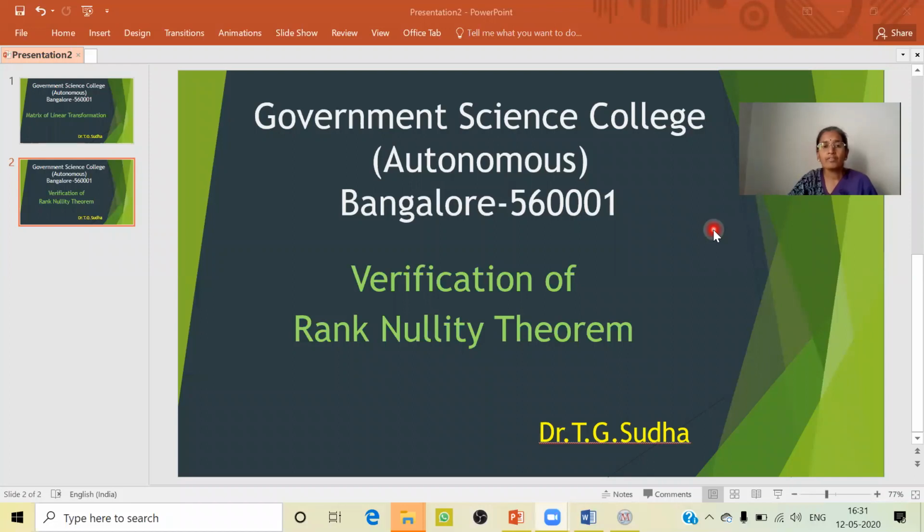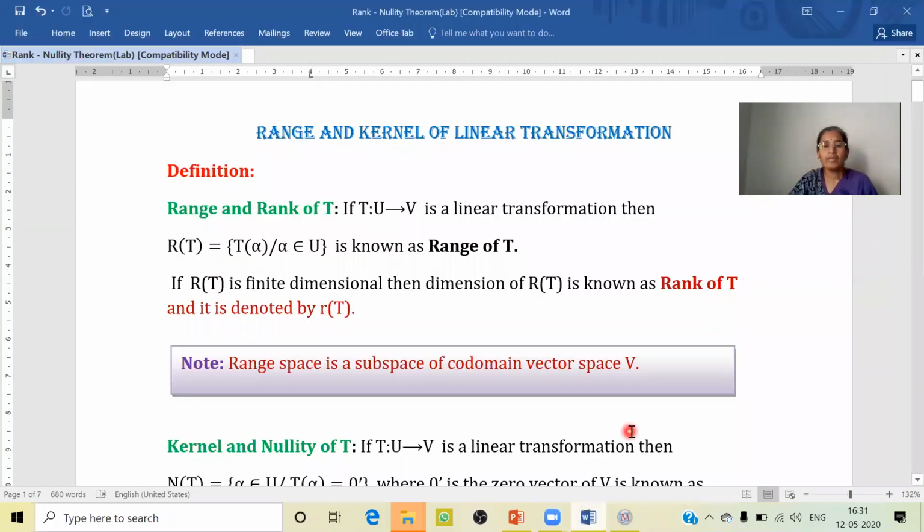Today's lab topic is verification of rank nullity theorem. To begin with, let us look into the basics of range and kernel of linear transformation, which are required to state the rank nullity theorem. First, let us see the definition of range and rank of T.